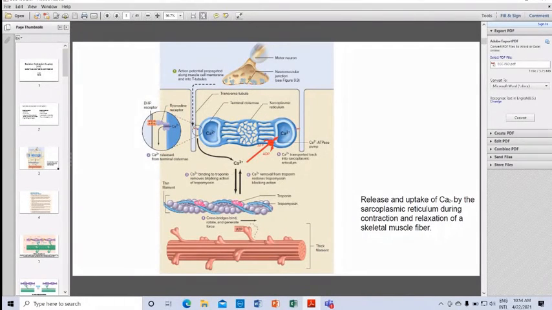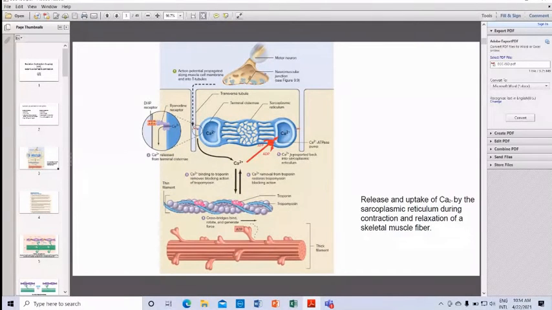Then calcium binds to troponin C and removes the blocking action of tropomyosin. Then the myosin head binds and rotates and generates the force.